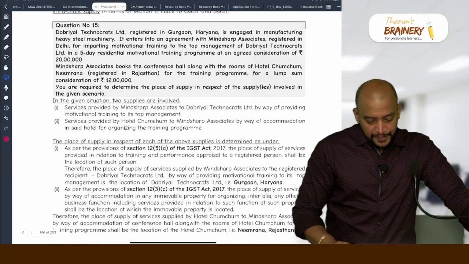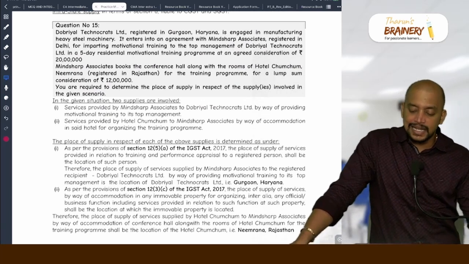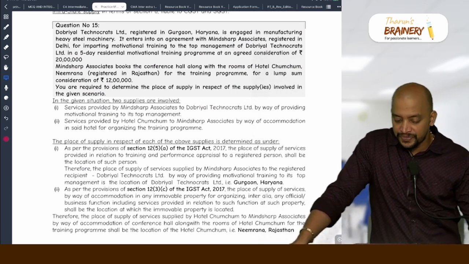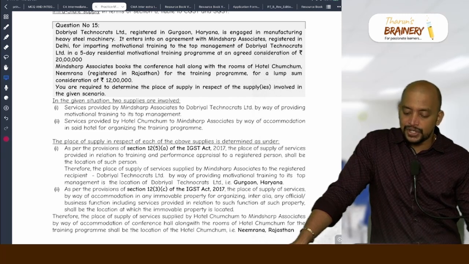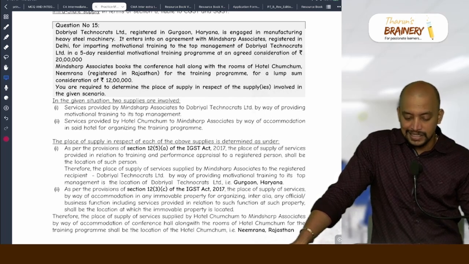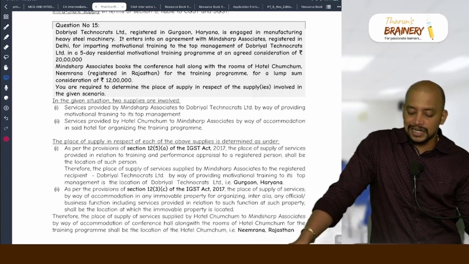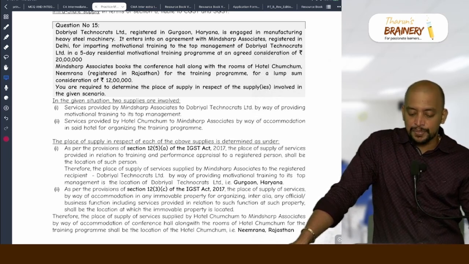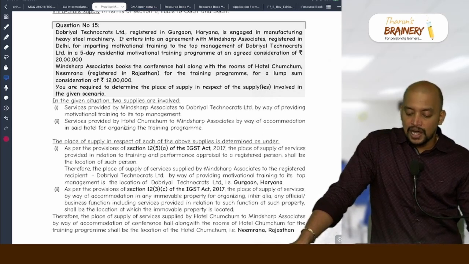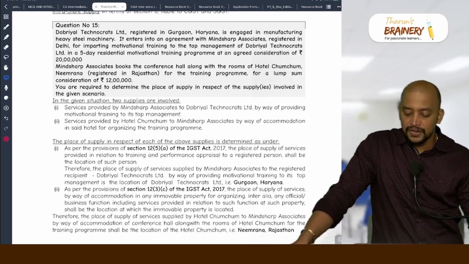Then question number 15. Dobriyal Technocrats Limited, registered in Gurgaon, Haryana, is engaged in manufacturing heavy steel machinery. It enters into an agreement with Mind Sharp Associates, registered in Delhi, for imparting motivational training to the top management of Dobriyal Technocrats Limited in a 5-day residential motivational training program at an agreed consideration of rupees 20 lakhs. Mind Sharp Associates books the conference hall along with the rooms of Hotel Chum Chum Nimrana, registered in Rajasthan, for the training program for a lump sum consideration of 12 lakhs.